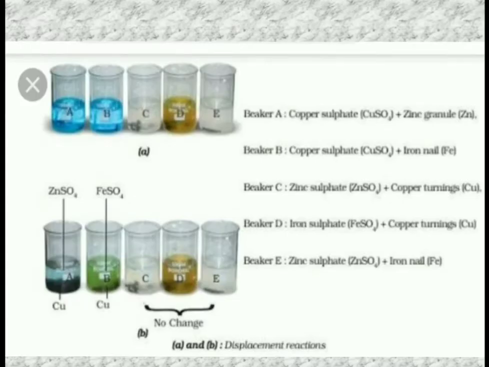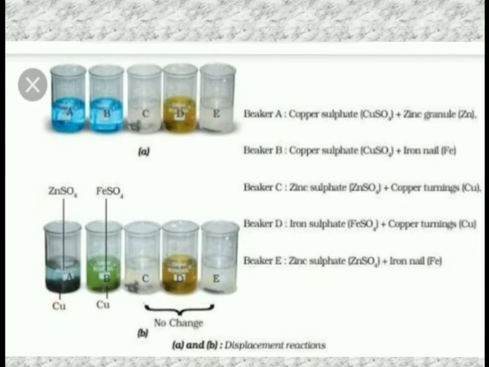Now the zinc is so strong that it can replace copper from the solution. It will displace copper from the solution, and what happens? It becomes zinc sulfate. Can you see the first beaker down? The solution becomes zinc sulfate, and copper is displaced. It is removed from the solution. It is separated from the solution, and that is why the color of the solution is changed.